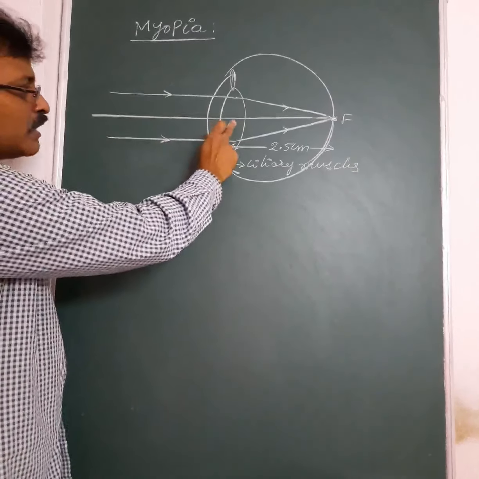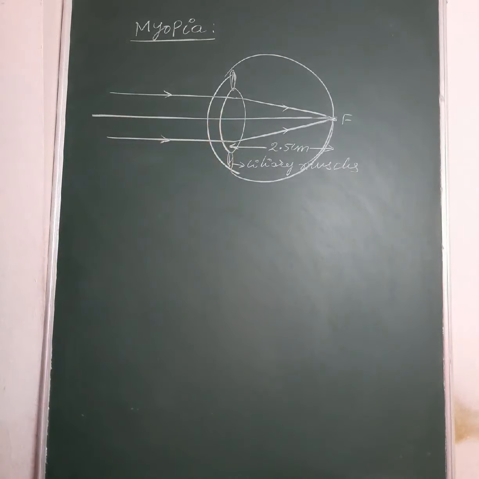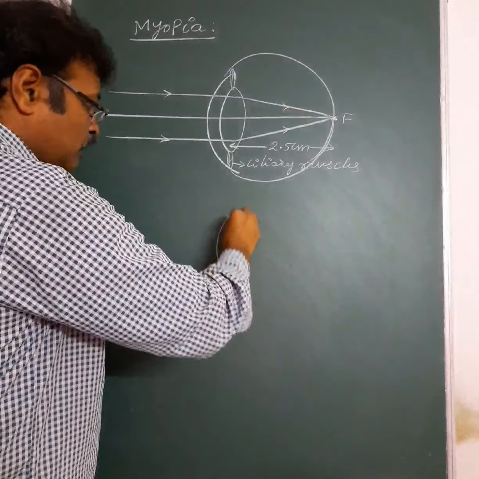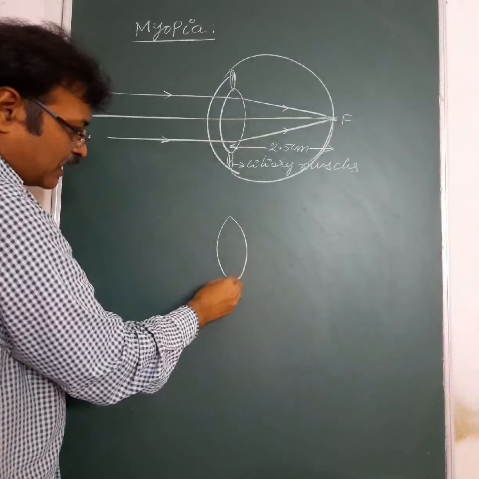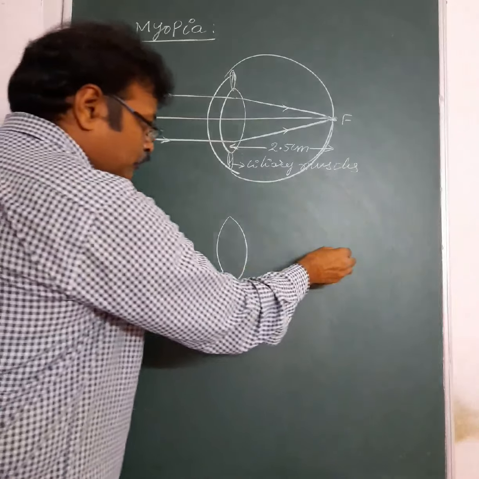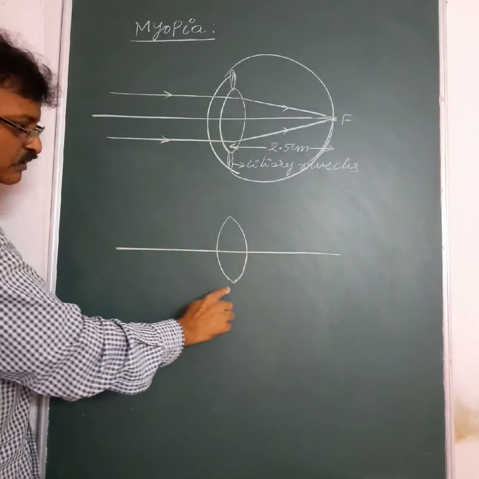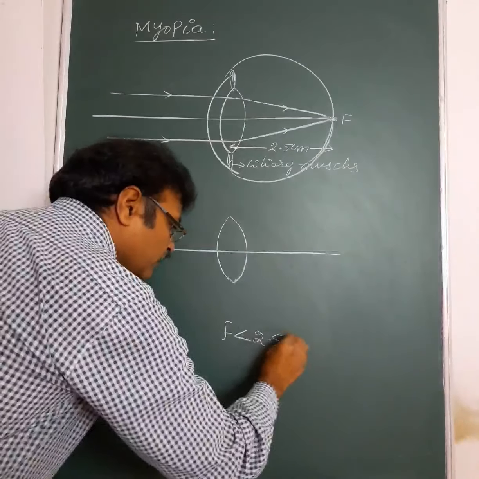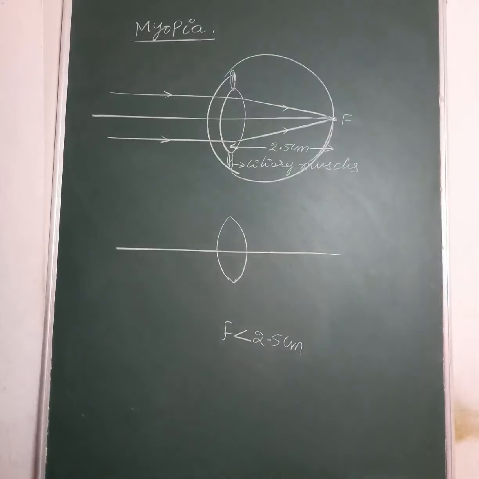Now, what happens if the eye lens does not relax completely? If the ciliary muscles are not relaxed completely, then the eye lens cannot relax completely. If the eye lens is not relaxed completely, then what happens? The focal length of the eye lens becomes less than 2.5 centimeters.